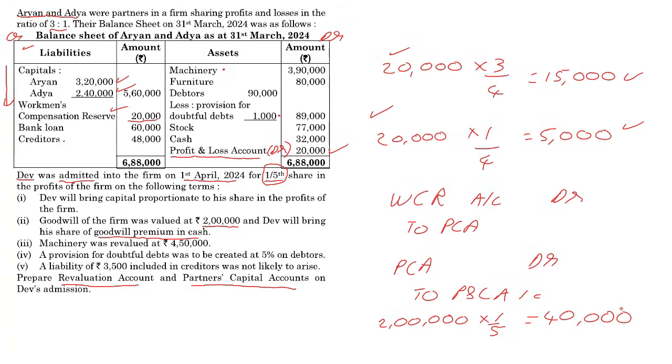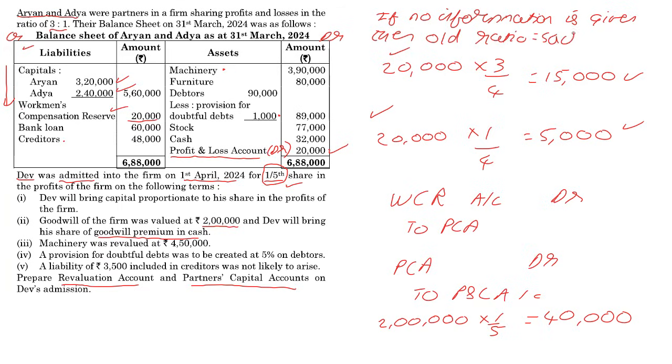sacrifice ratio. Now, if we have an old ratio and they are coming in for a certain share and no new ratio is given in such a case, so if no information is given, and the partners are just coming in for a certain fraction of the total share, then old ratio equals sacrifice ratio.